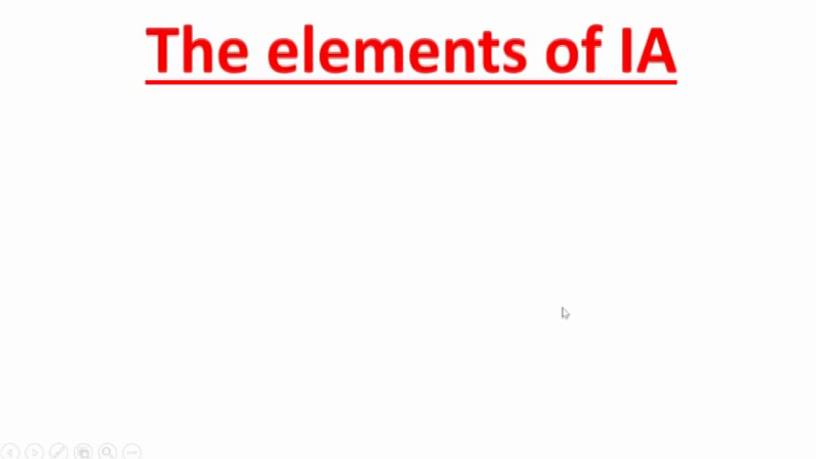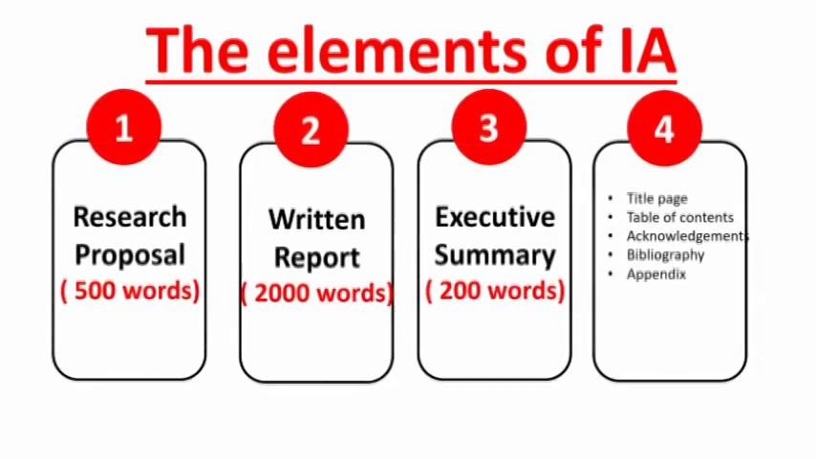Now the elements of internal assessment. There are 4 important elements. First one is the research proposal. Of course, this is the starting point of your internal assessment. Here the maximum word limit is 500. Second one is the body. It is called the written report, 2000 words.